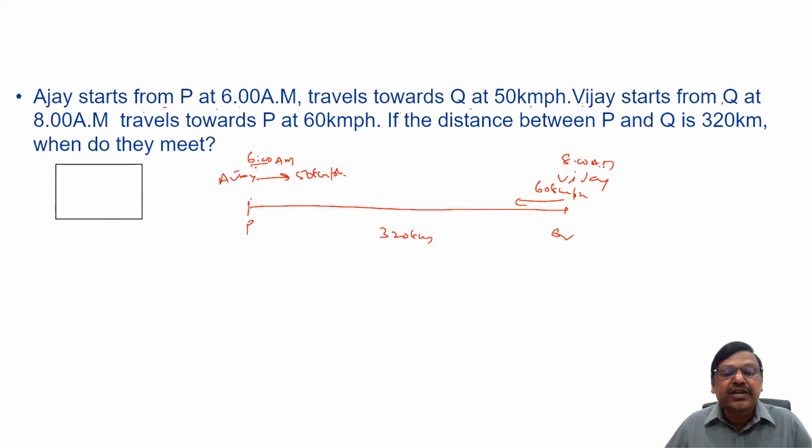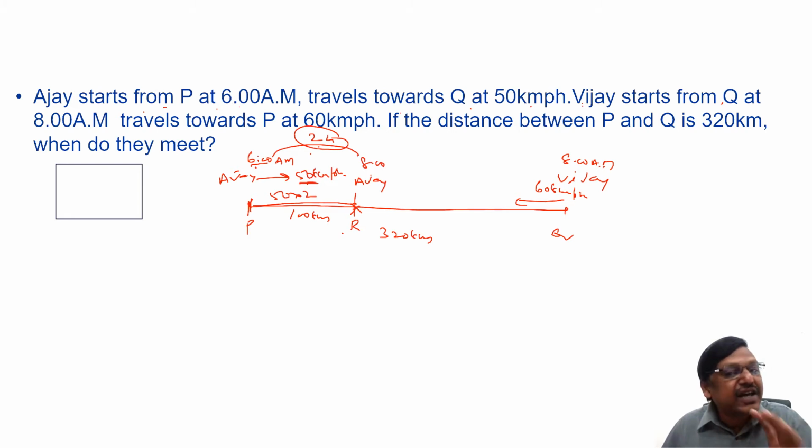See, 6 to 8, let us say Ajay has come up to here by 8 o'clock. So that means 6 to 8, how many hours did Ajay travel? 2 hours he traveled. At what speed? 50 kilometers per hour. So speed is 50 kilometers per hour and time is 2 hours, means 50 into 2, he traveled 100 kilometers towards this. Let us say he has come up to here, a place, let us say R.